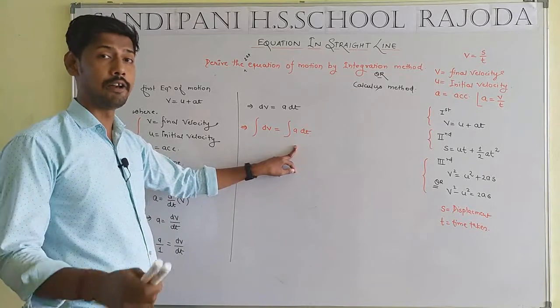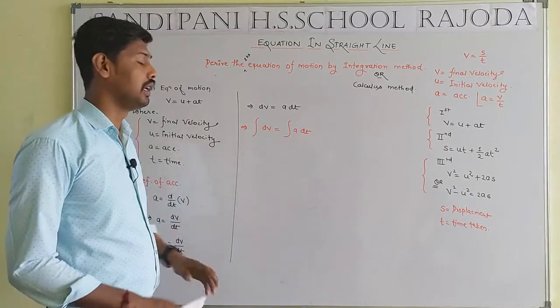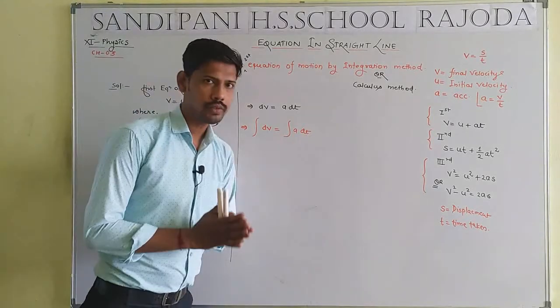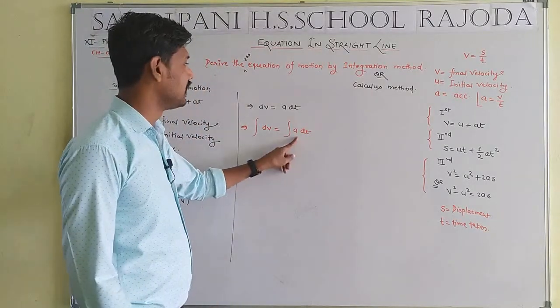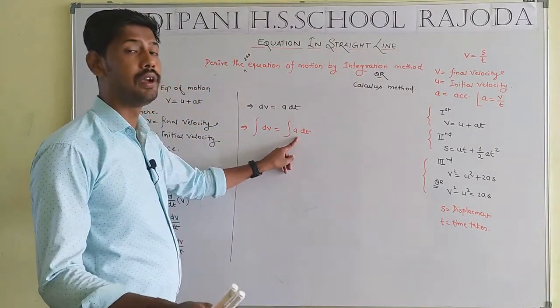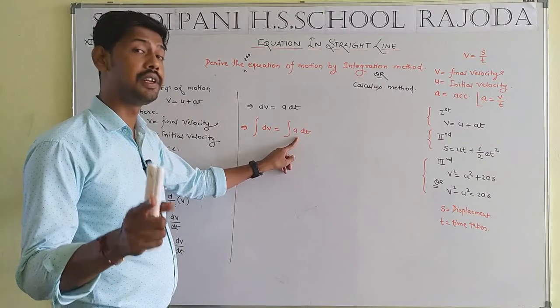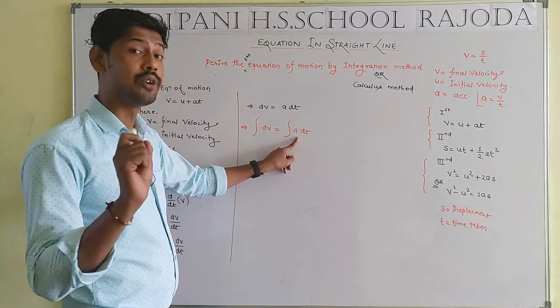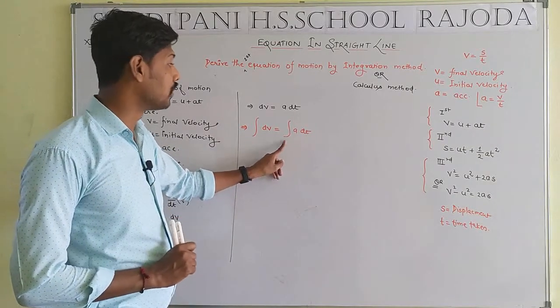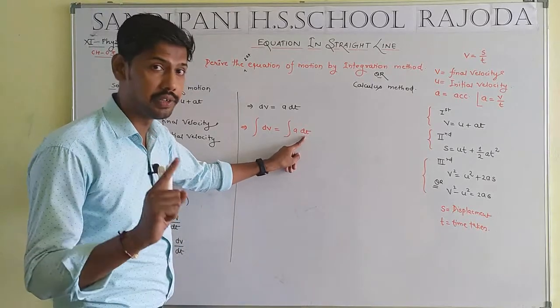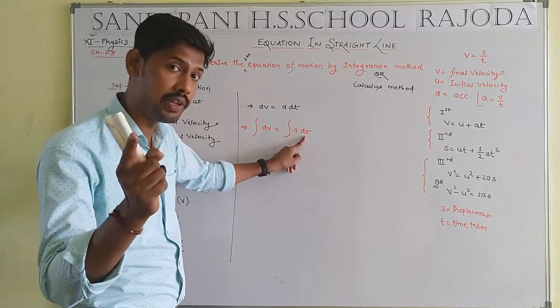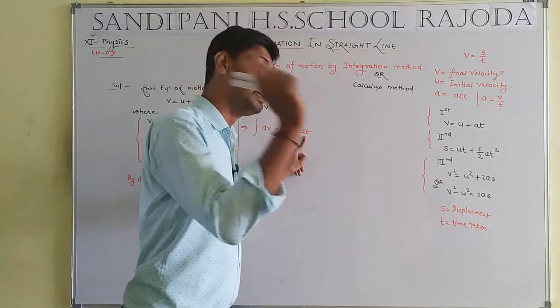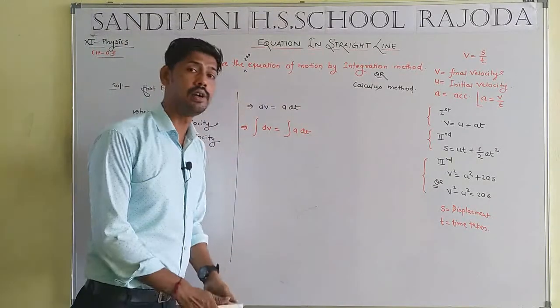These situations are known as partial integration. Student, what is the mean of a? Again I told a, that means the acceleration, but here a is a constant. Why? Because integration dt, that means that t is a variable. A part of t, each and every one is a constant.